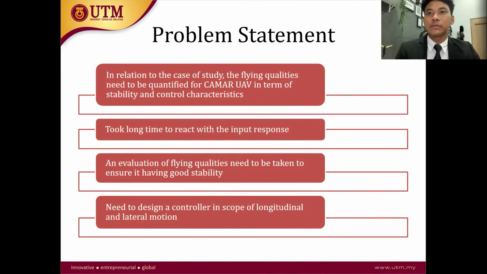Alright, first of all, let's move to the problem statement. In relation to this case of study, the flying qualities need to be quantified for the CHAMA UAV in terms of stability and also the control characteristics. This is because it can take a long time to react to the input response. Hence, an evaluation of flying qualities needs to be taken to ensure it has good stability. And finally, I need to design a controller in the scope of longitudinal and lateral motion.